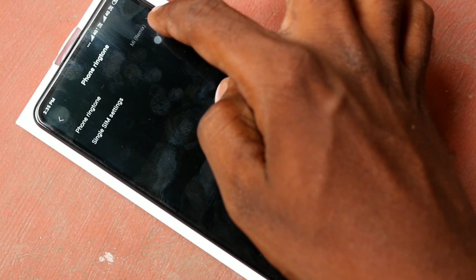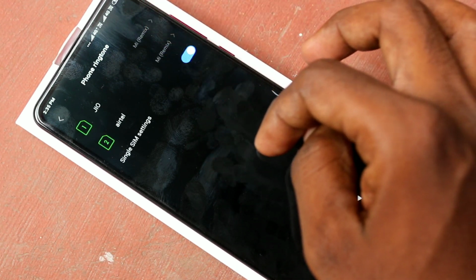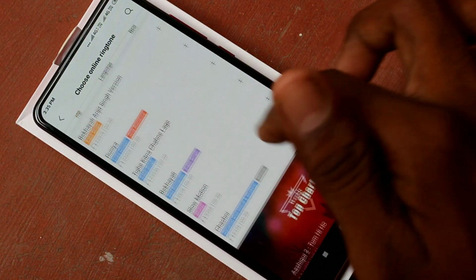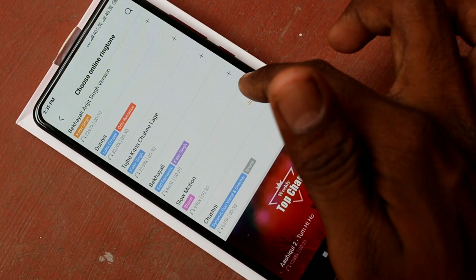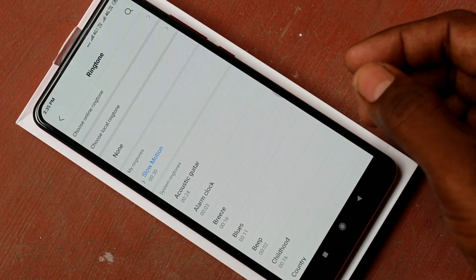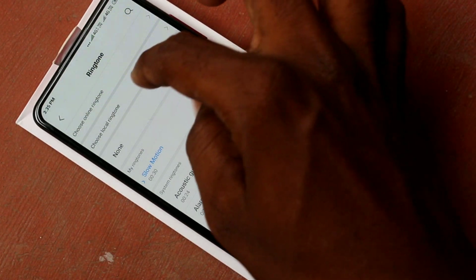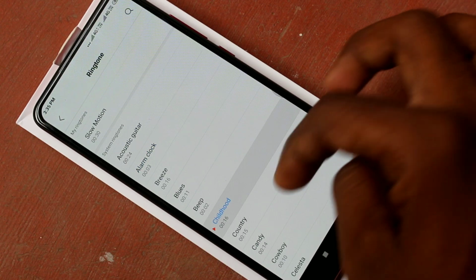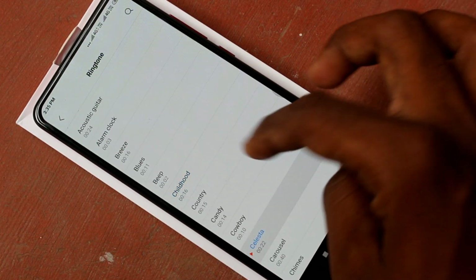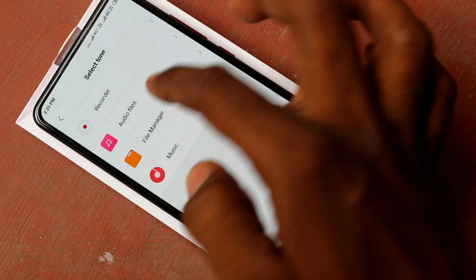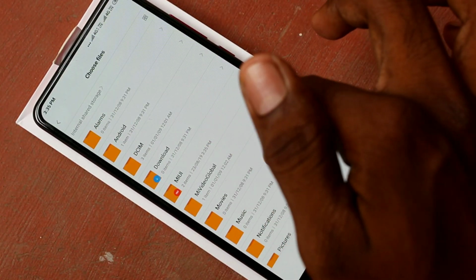Enable this button for setting ringtone for both the SIM. And click on the first SIM first. And you can choose online ringtone. Just select any tone, click on plus symbol, click OK for downloading. Yes, it's activated now. You can also choose system ringtones. These are all the system ringtones. Just choose any one. You can also select any tone from your local files.